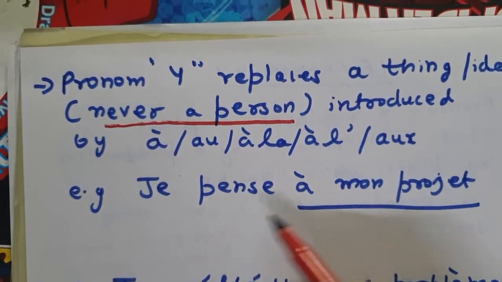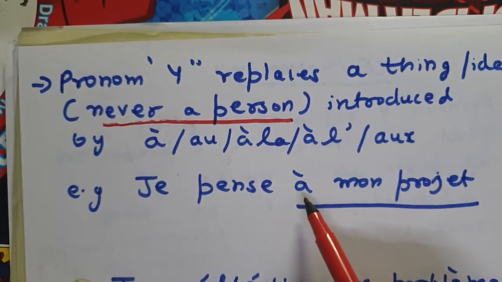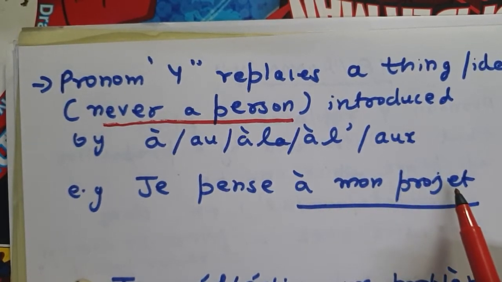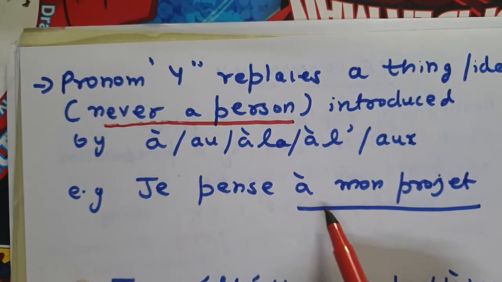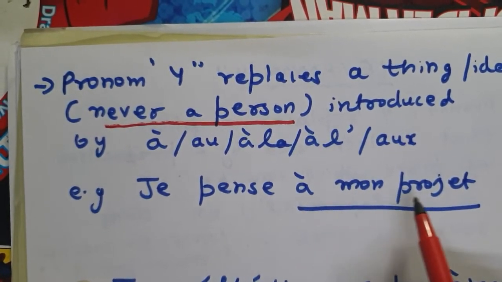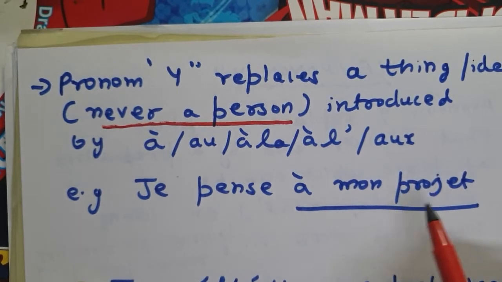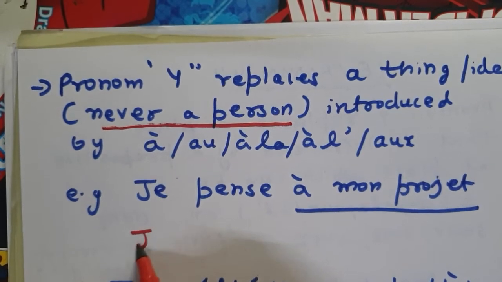We have seen the list. When they are followed by a thing or an idea, not a person, we are going to replace it with the personal pronoun y. Example: je pense à mon projet, I am thinking of my project. This is not a person, this is an idea, a thing. So I am going to replace it with y, and it is going to be like this.